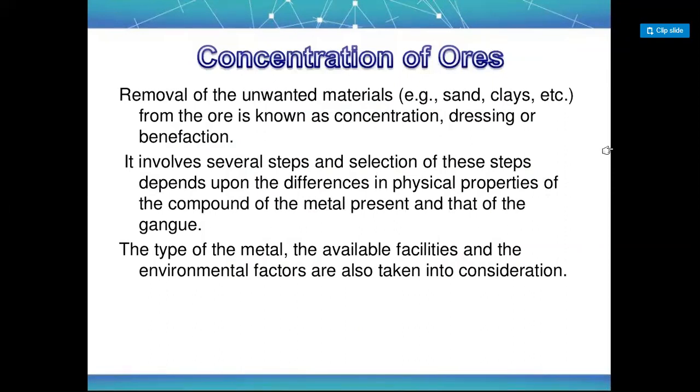You can say alloy form of mercury. From where? Amalgam. Yes, mercury is extracted from the amalgam. So this is how you have to learn. Okay. Next, concentration of ore.